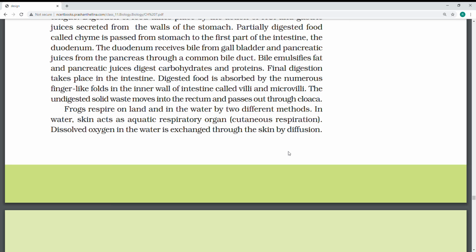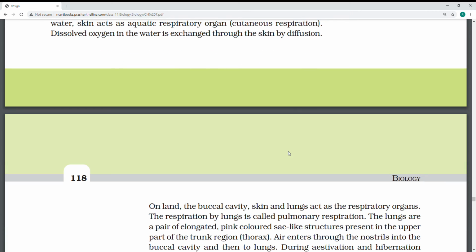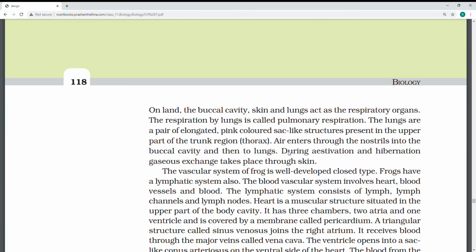Skin acts as the aquatic respiratory organ, where dissolved oxygen in water is exchanged. Lungs exist in pairs, sac-like structures located in the upper part of the thorax.